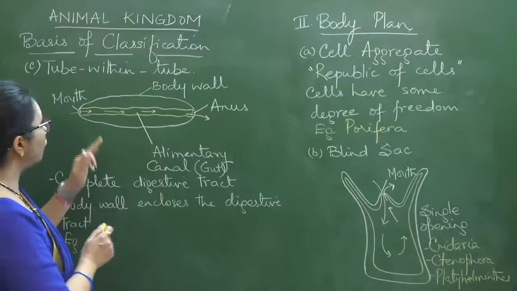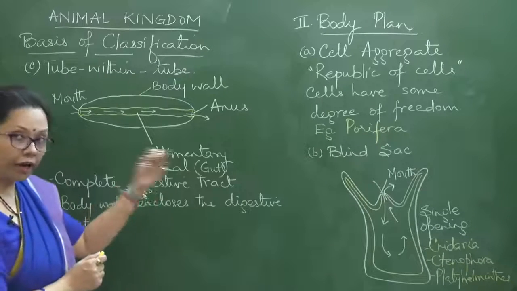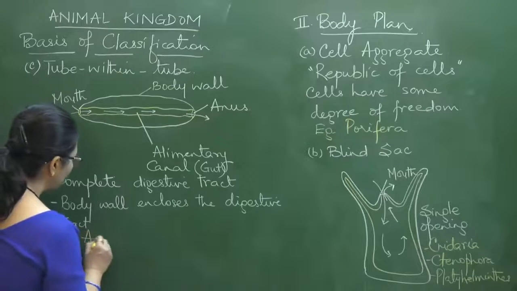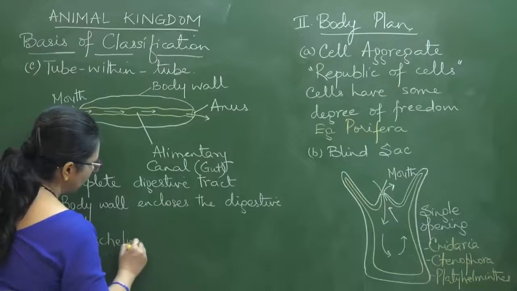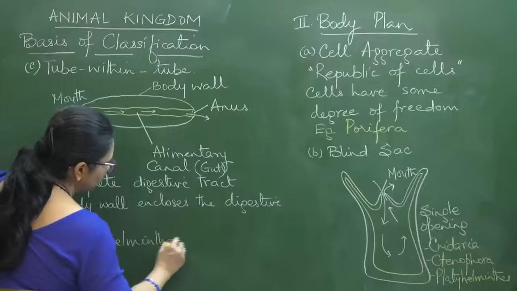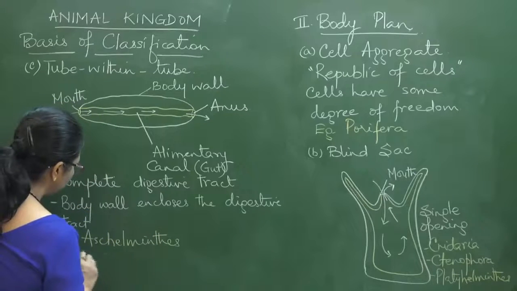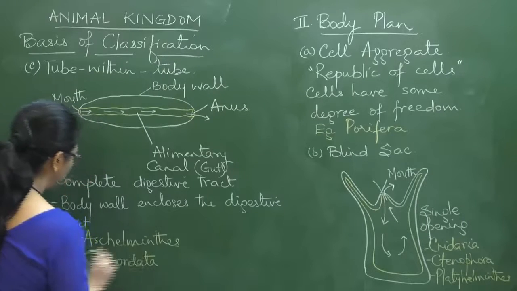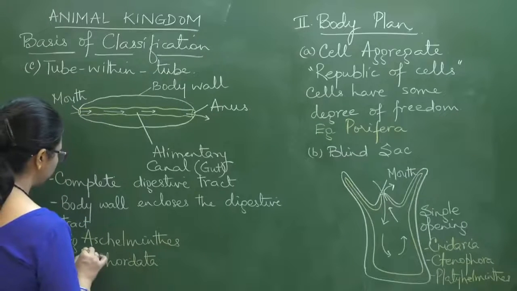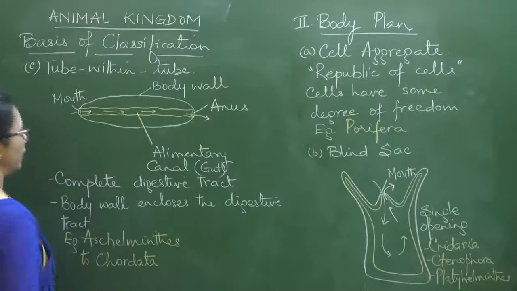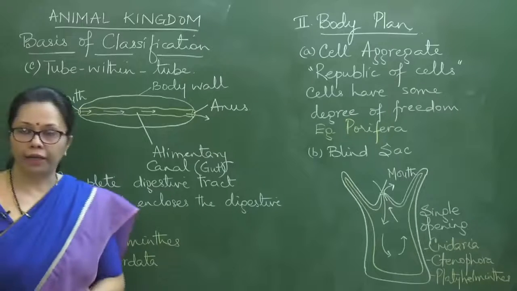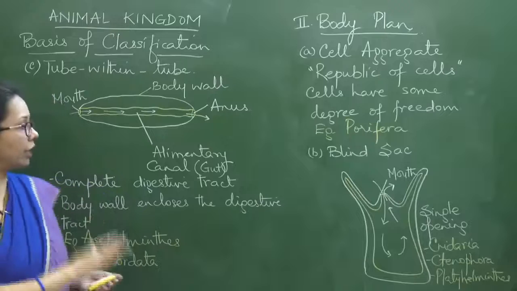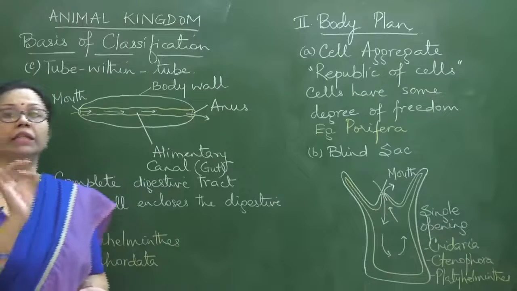But from the phylum coming next to Platyhelminthes, that is Aschelminthes, to Chordata, there is the tube within tube body plan. So this is about the various types of body plan that exist in the animal kingdom.